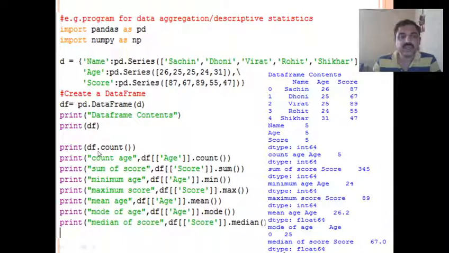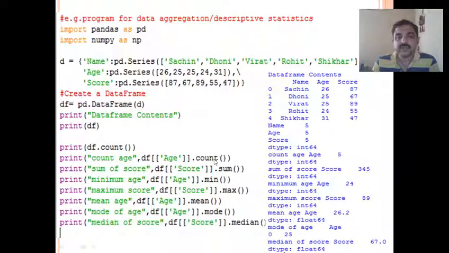Now if I write df.count(), it counts the number of values in each field. For example, the number of names, number of ages, number of scores, that is 5, 5, 5, correct? The count function is used to count the number of values. Now next one, df['age'].count().